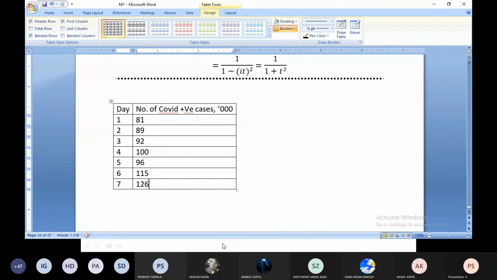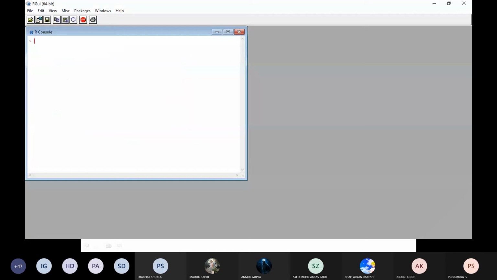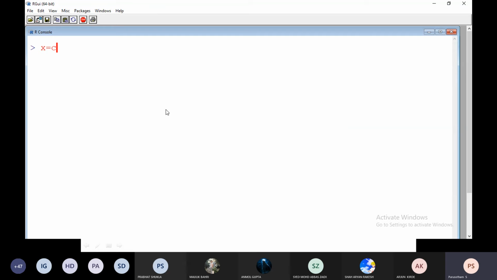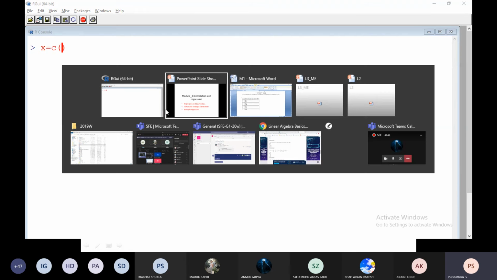Now, interestingly, the data you have given me, you just gave me the variable C as a column vector.